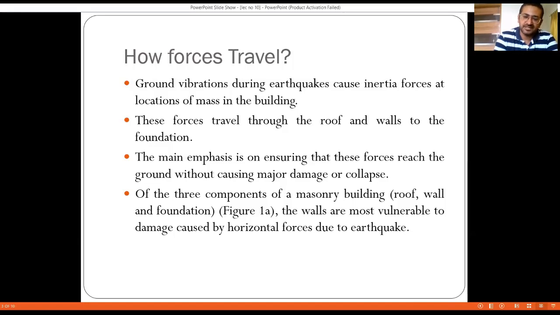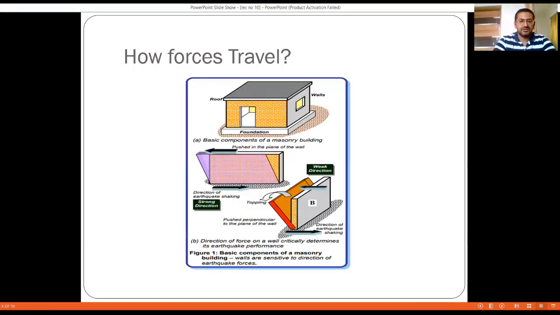If any of these elements is vulnerable in nature or not able to resist the forces that are going to be applied on it, then as a result the entire system is likely to collapse, right? So the same thing that we have discussed in the previous slide is shown over here, that the force is going to travel from the roof to the walls to the foundation and then to the soil of the building. That is, the basic components of the masonry building are shown in figure number A.